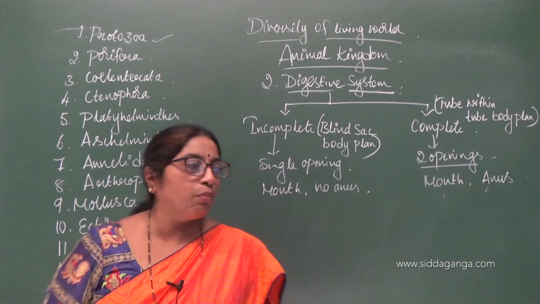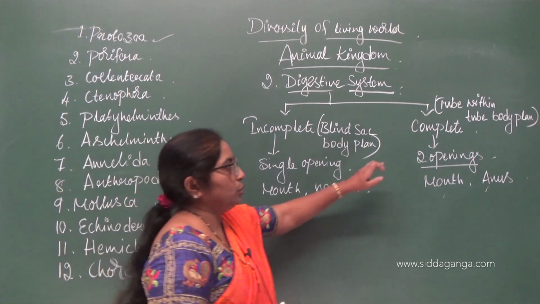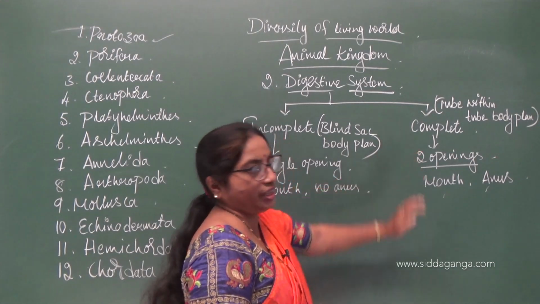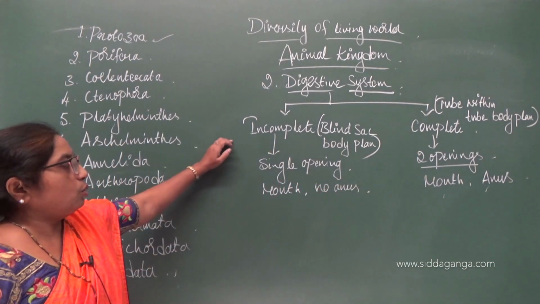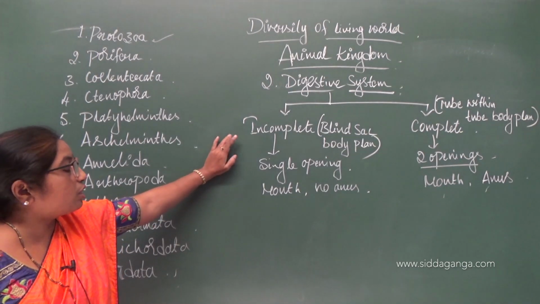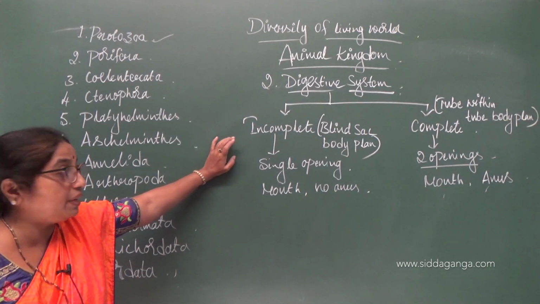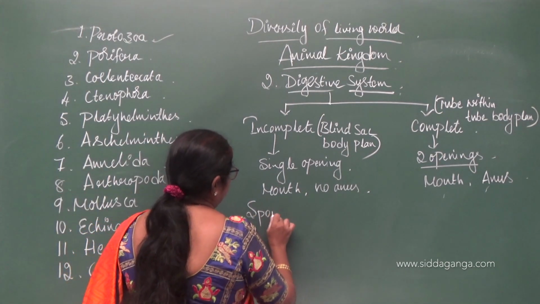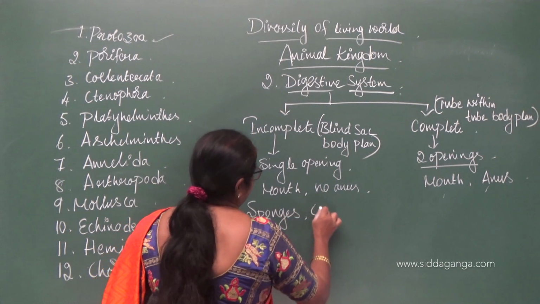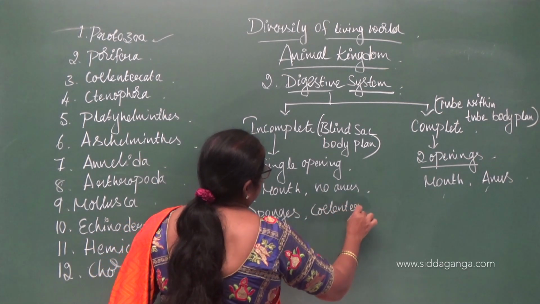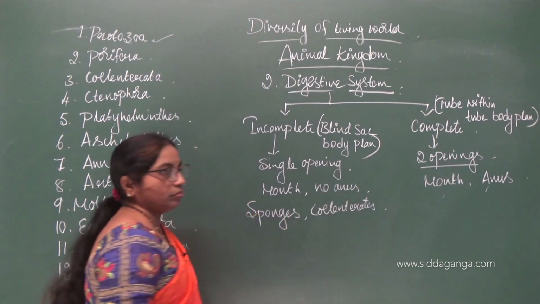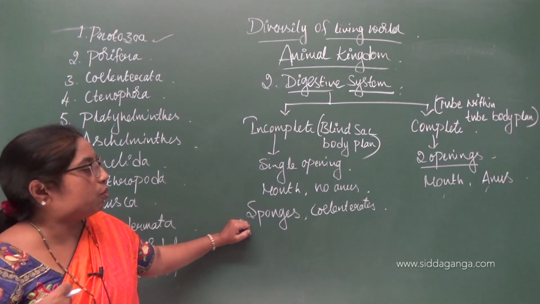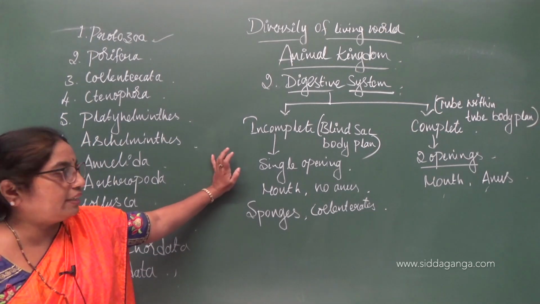Tube within tube body plan, it is called. So it is referred to as the complete digestive system, with two openings in the body. So which are those organisms which exhibit an incomplete digestive system? Particularly the sponges and coelenterates. Sponges and coelenterates exhibit the blind sac body plan, or the incomplete digestive system.